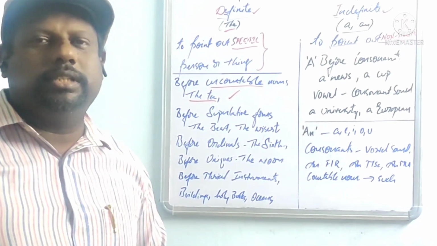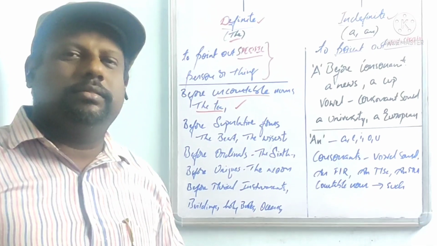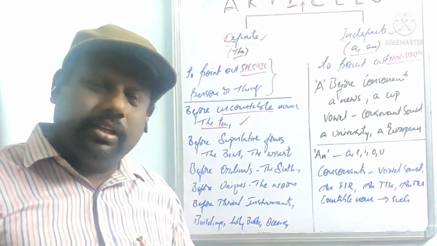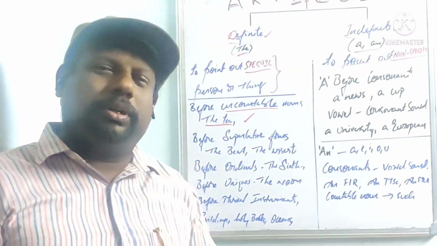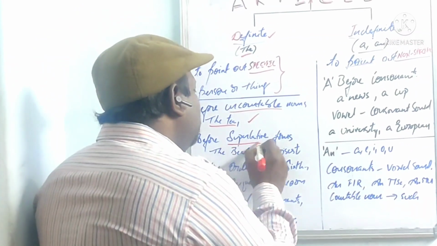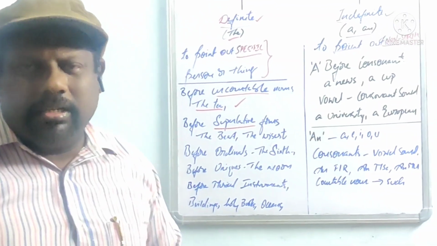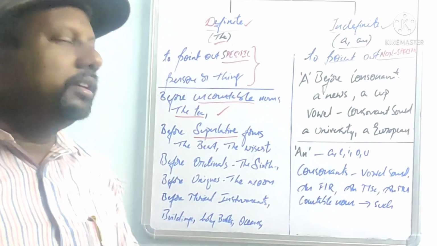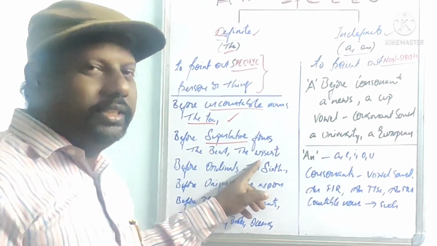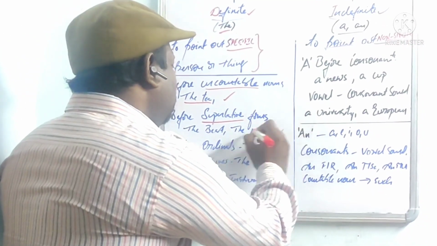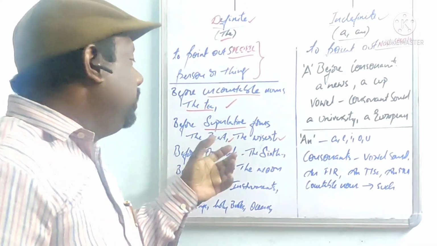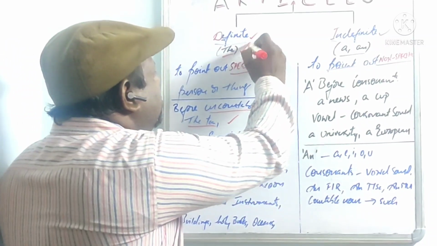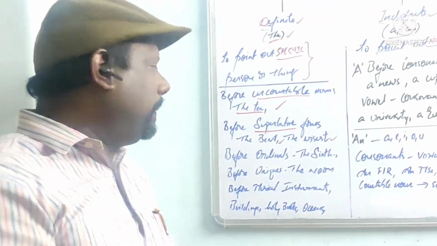Superlative forms, in the sense of degrees of comparison, means different adjectives: positive degree, comparative degree, and what is the other one? Superlative degree. Here in the superlative degree: the best, the wisest, the deepest, the closest, isn't it? These are the examples. So before the superlatives, we will be using the word "the".